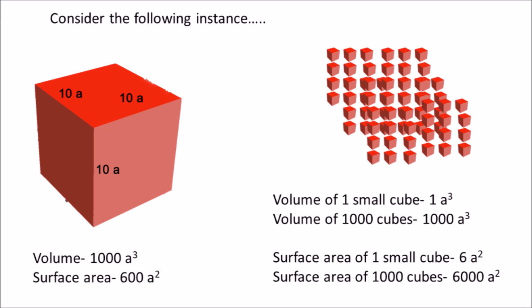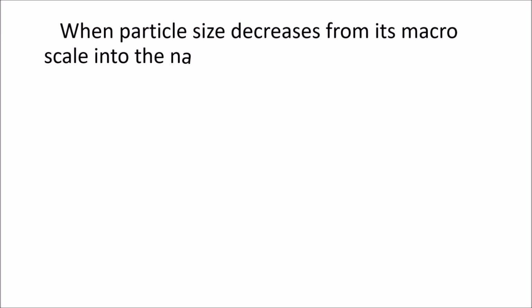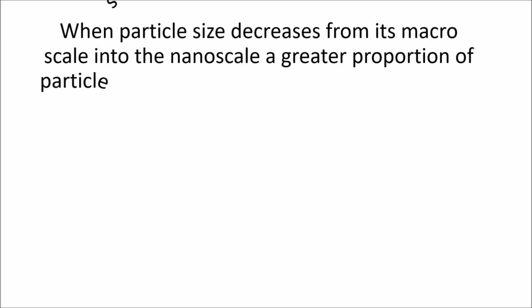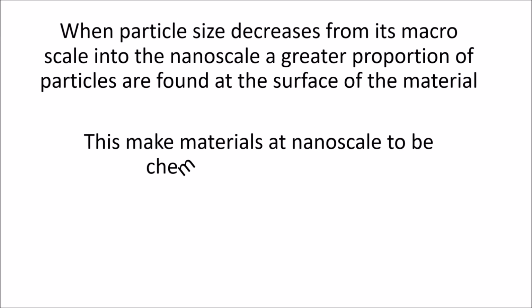This is a simple example to show how surface area to volume varies with the size of a given material. For nanomaterials, having a high surface area to volume ratio is really significant for their unique properties. When the particle size decreases, a greater proportion of particles are found at the surface of the material. So this leads nanomaterials to be chemically more reactive than their bulk counterparts.